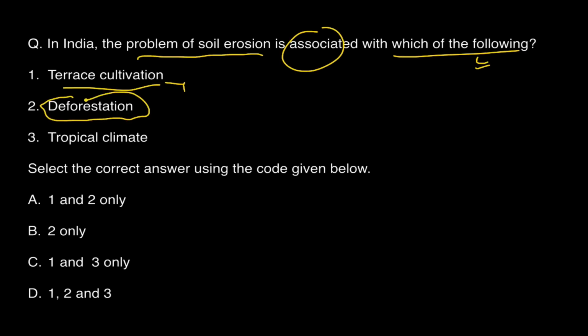Deforestation in any part of the world will obviously lead to soil erosion. So the answer is 2 obviously, and tropical climate has absolutely nothing to do with soil erosion. But just in case it was the term, then 1 or 2 can also be there. It depends on the interpretation of the examiner, but I'll still go with 2 only. So the answer for me is B.